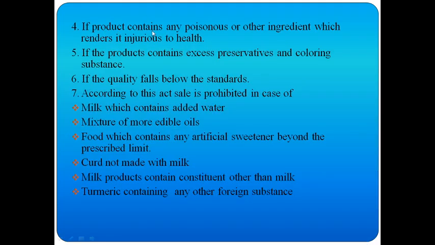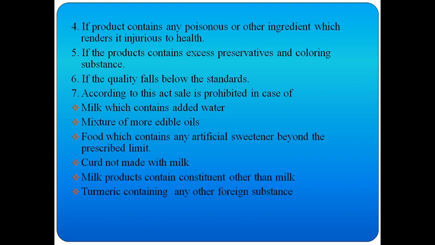Next, if the product contains any poisonous or other ingredients which render it injurious to health, if the food product contains any poisonous item, that is also food adulteration. Next, if the product contains excessive preservatives and coloring substances, that is also an additive. Next, if the quality falls below the standards, then we consider it food adulteration.